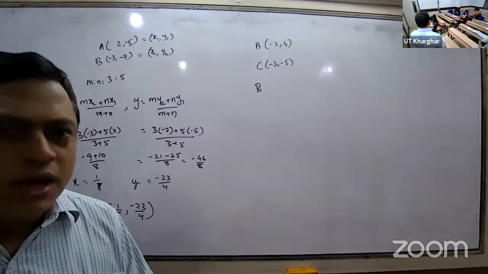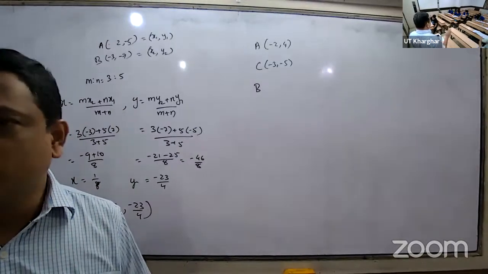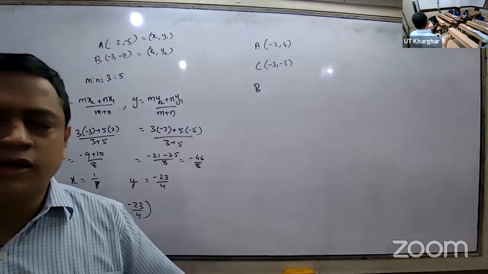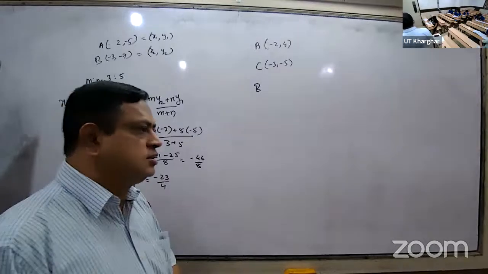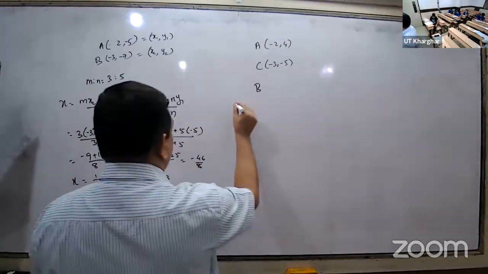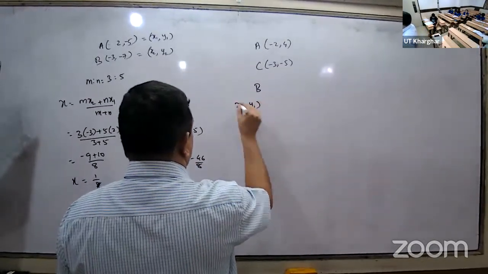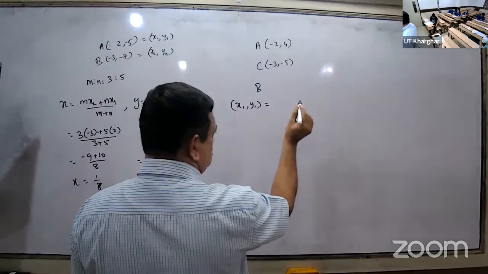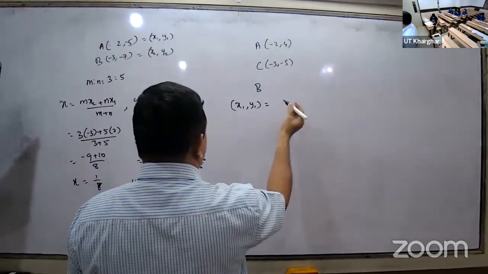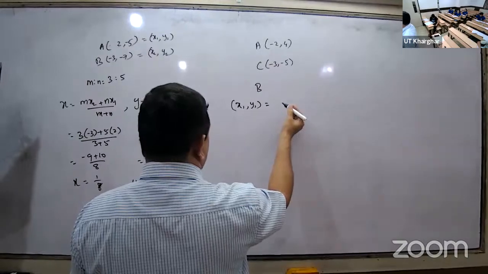Therefore, see, this is the way to analyze and tell. There is nothing to think. You have to read and identify. Therefore, C is the center. So, if I have x1, y1, can you tell me what will be x1, y1? C is the midpoint of AB, all of you wrote now. Can you tell C is what?